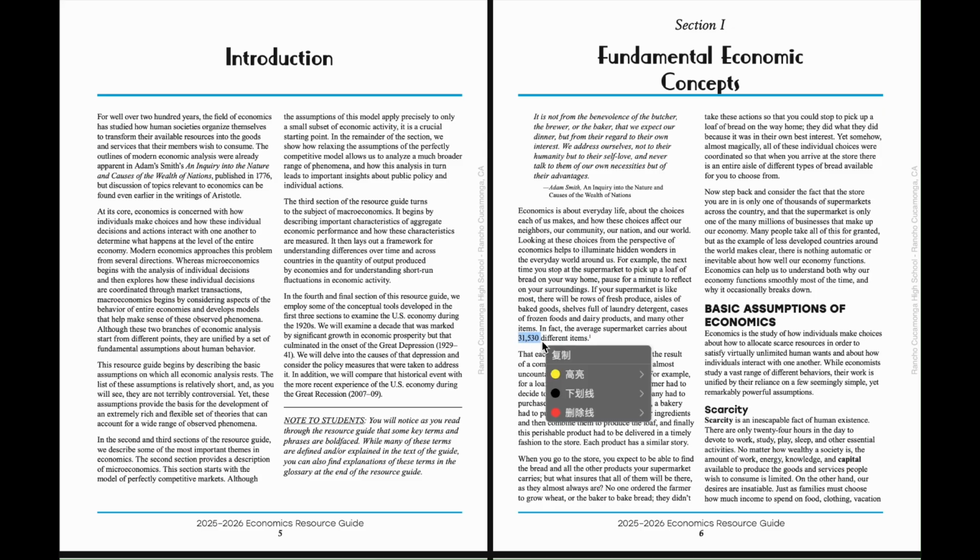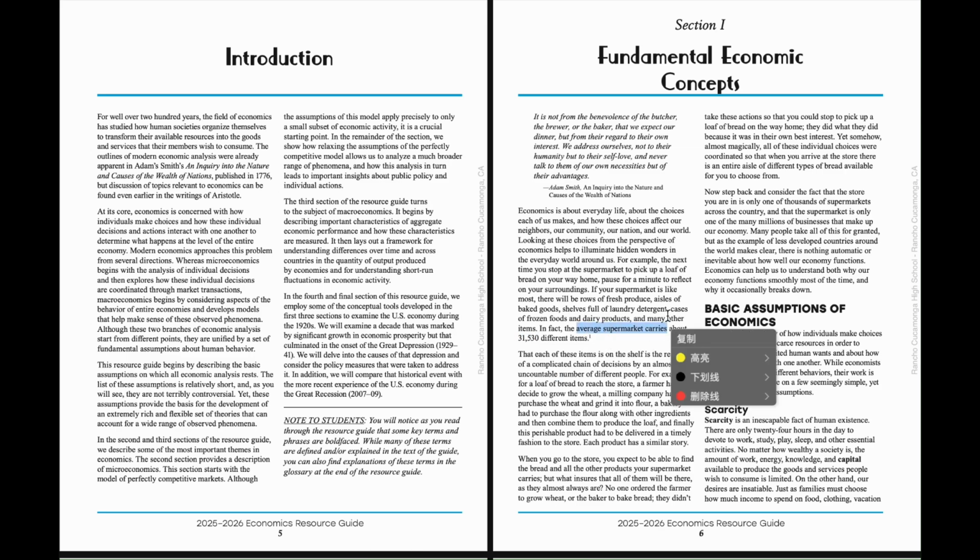And the next thing that we need to memorize is the 31,530 different items in an average supermarket. They might change this number in your year, so make sure that you look over your economics guide to see what number they actually have this year.